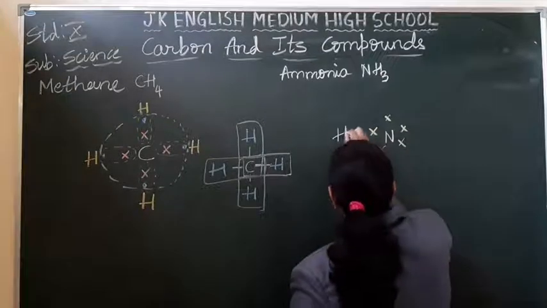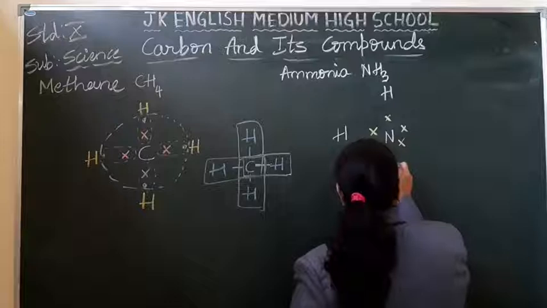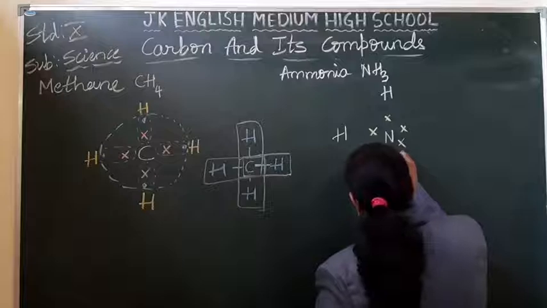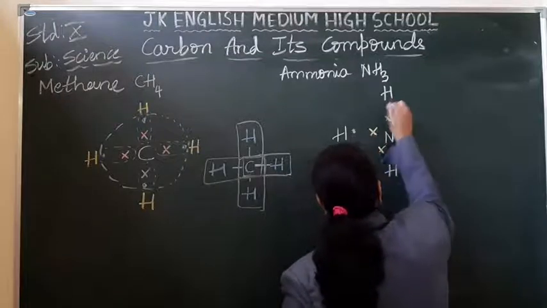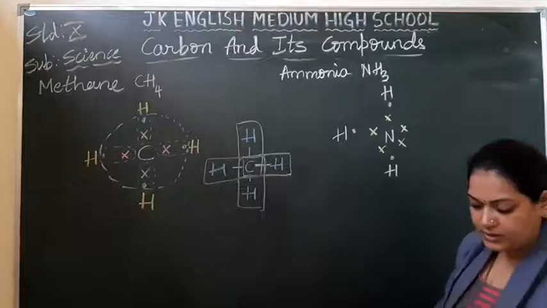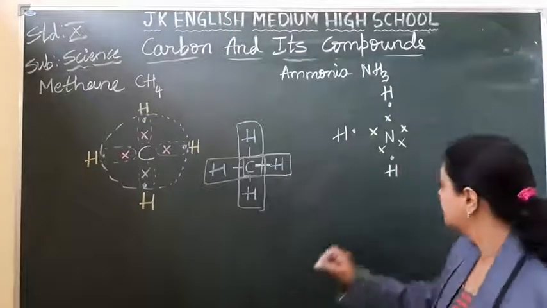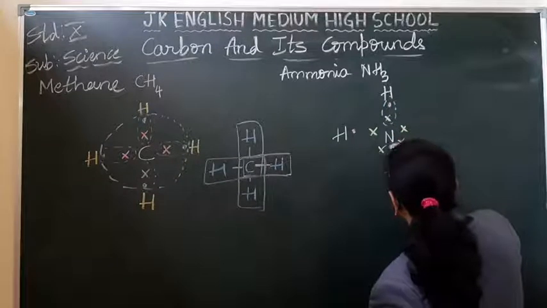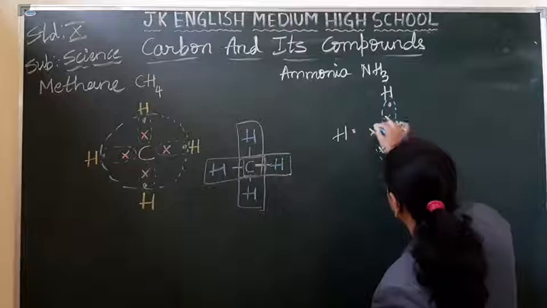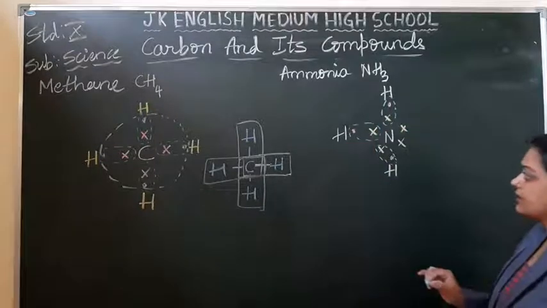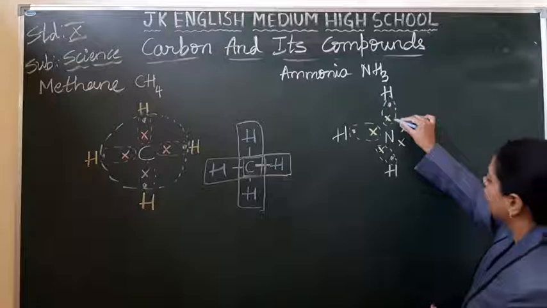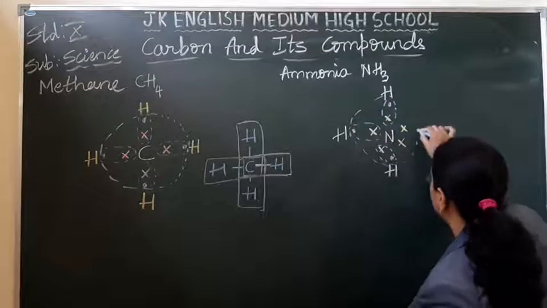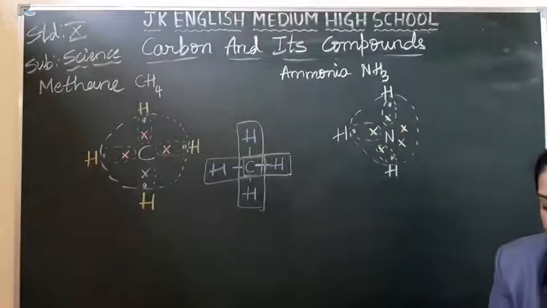Hydrogen, and hydrogen, because 3 hydrogen atoms are there, representing the hydrogen electrons with a dot. So what happens now, students? Yes, this hydrogen will share 1 electron with this nitrogen. This will share with this. This will share with this. Hydrogen is satisfied. What about the nitrogen? Already it is having 5, then 6, 7, 8 from 1 electron from each hydrogen. So even it is satisfied.